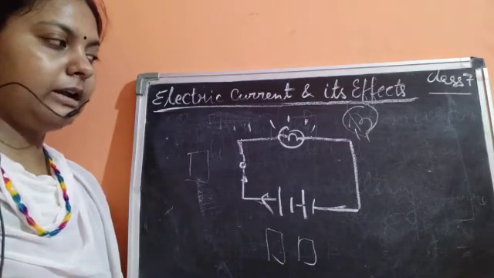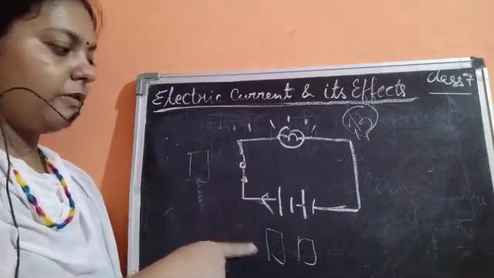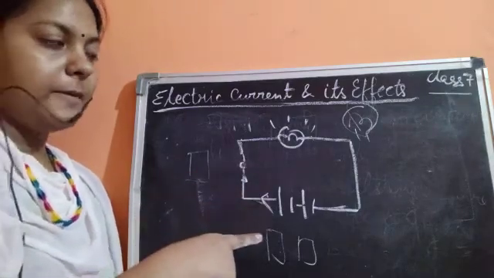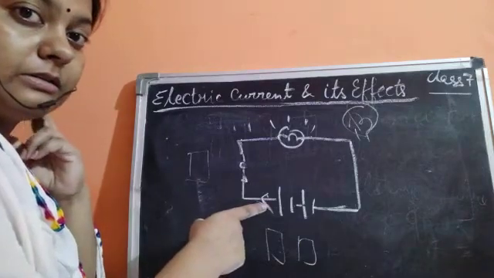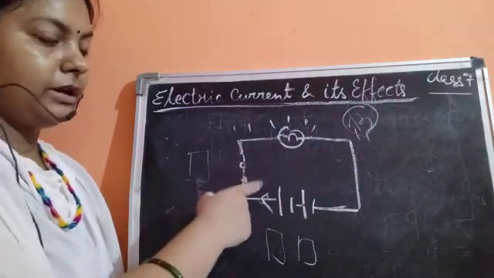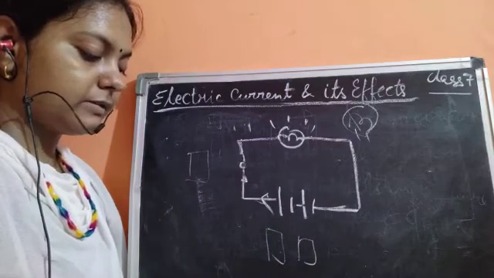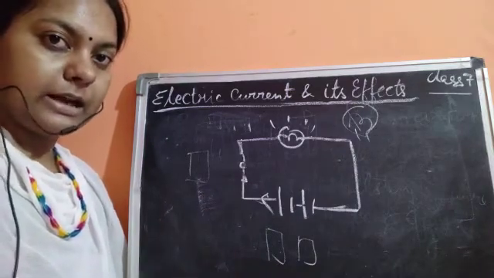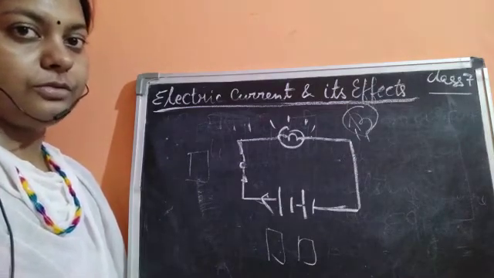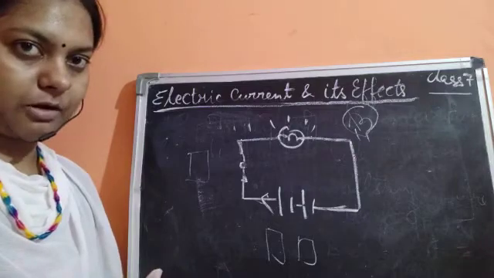So the difference between the first diagram and the second diagram was that one diagram was drawn with the help of the battery, and it is the long diagram, whereas the next diagram, which is given just below it, 14.8, is drawn as I have drawn here, in the form of a circuit diagram with the help of symbols. So for the sake of convenience, we can use this circuit diagram, because it takes less time, and you could make more diagrams in less time.